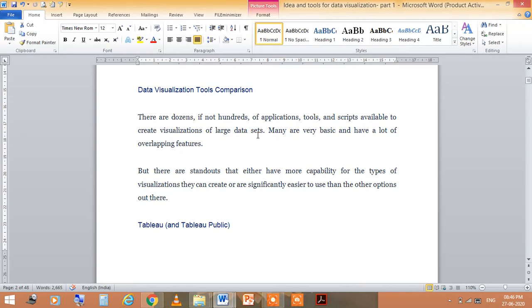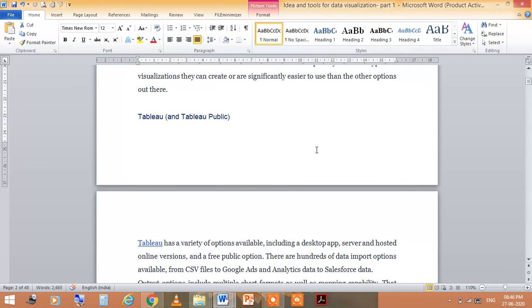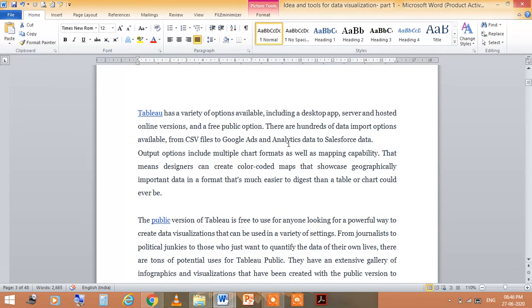The next is the data visualization comparison. There are dozens, if not hundreds, of application tools and scripts available to create a visualization of large data sets, and many are very basic and have a lot of overlapping features. First you can see Tableau and Tableau Public. Tableau has a variety of options available, including a desktop application, server and hosted online versions, and a free public option.